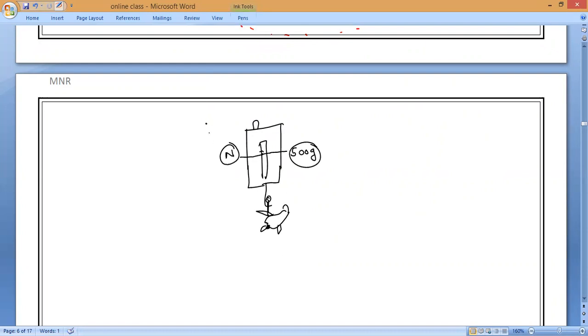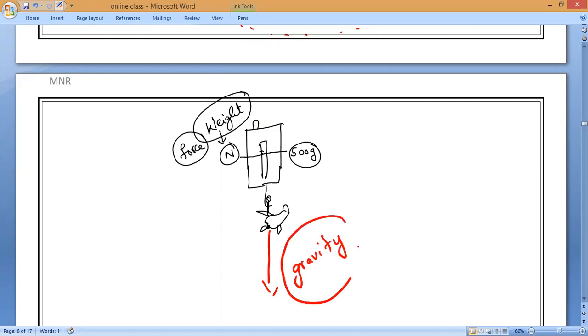So I am talking about weight here. I am not talking about mass. I am talking about always weight only. Weight means force. Understand, everybody? That is what you should remember. Now, when I drop this chicken along with the spring balance, some force is acting on it. What is that force? Gravitational force.